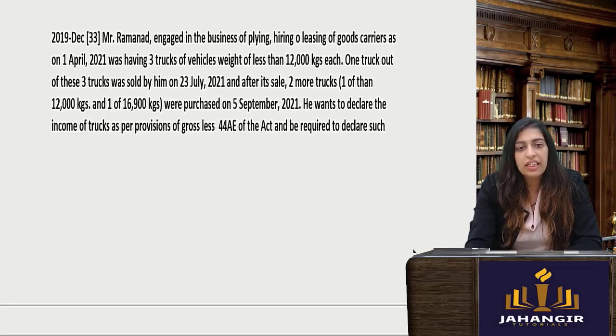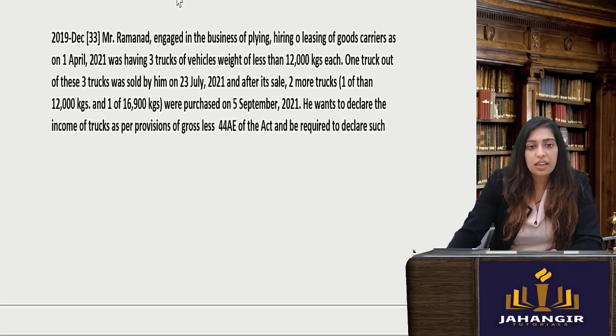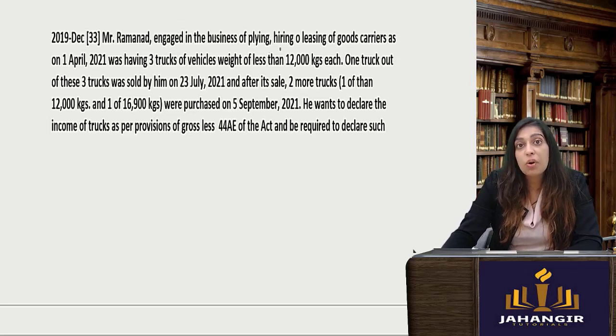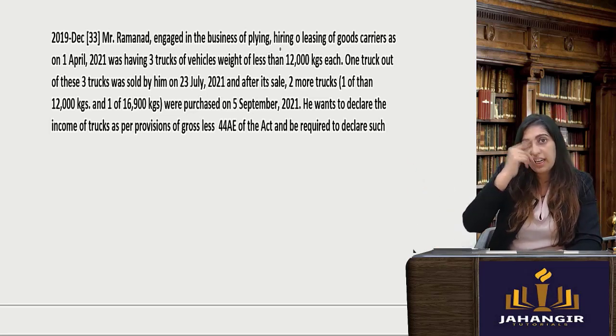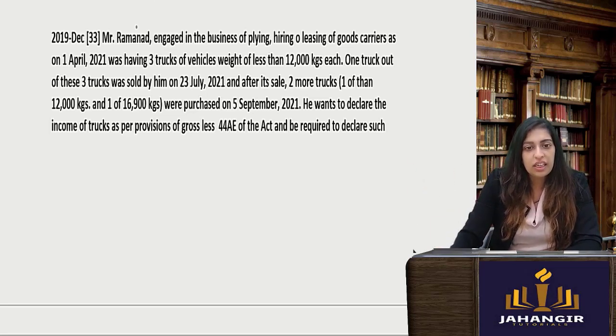Mr. Ram is engaged in the business of hiring of goods. This is important, this can come. He has 3 trucks of vehicles, weight of less than 12,000 kgs. If it is more than 12,000 kgs, you will take 1,000 rupees into per ton. Now, here it is less than 12,000, so you will take 7,500. This is your magic number you have to remember, into number of vehicles. How many vehicles? 3 vehicles.